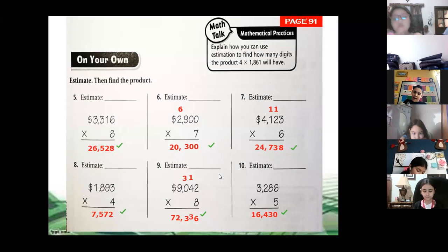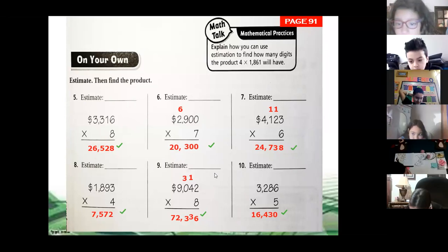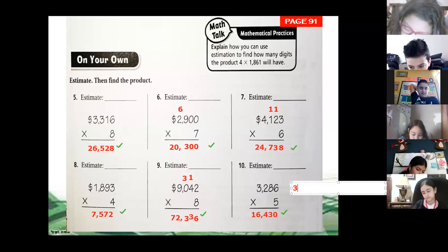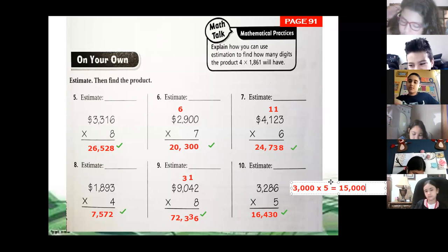Excellent. What is the estimate? Don't worry, for number 10 the estimate can be 15,000. If you remember, for the estimate you multiply like this, 3,000 times 5, and that is the answer of your estimate, 15,000.